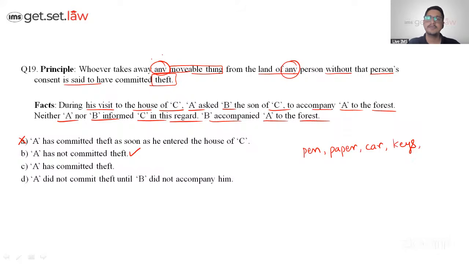But when they say any movable thing, they are referring to B as a thing in this context. So we will go with option C. Else B should be the correct answer if there is a debate. Got it all? Is it making sense? Is it funny? Yes or no? Chalo, let's move ahead.